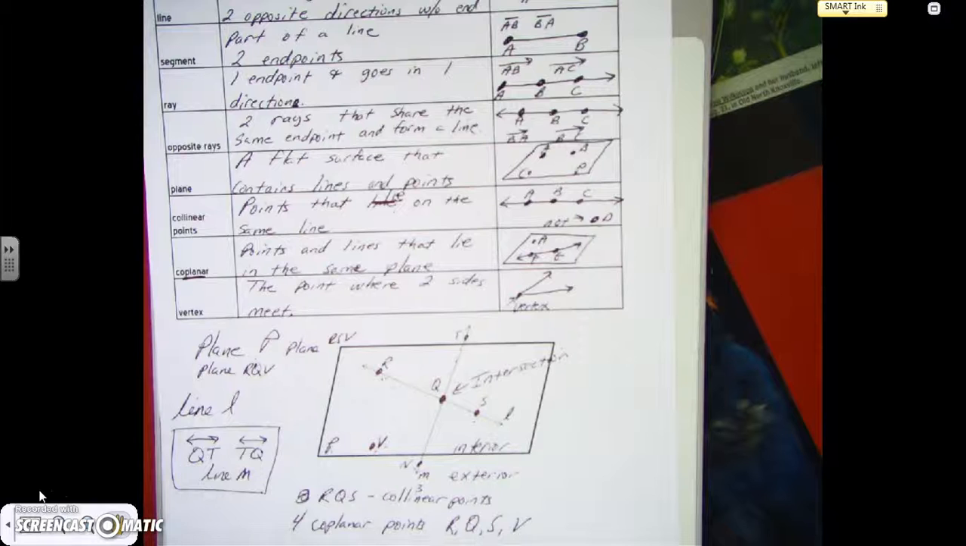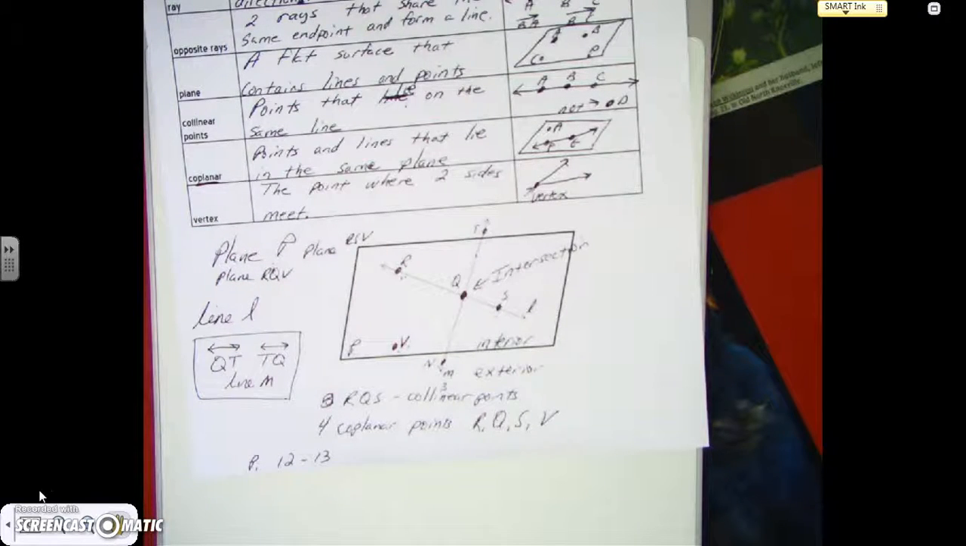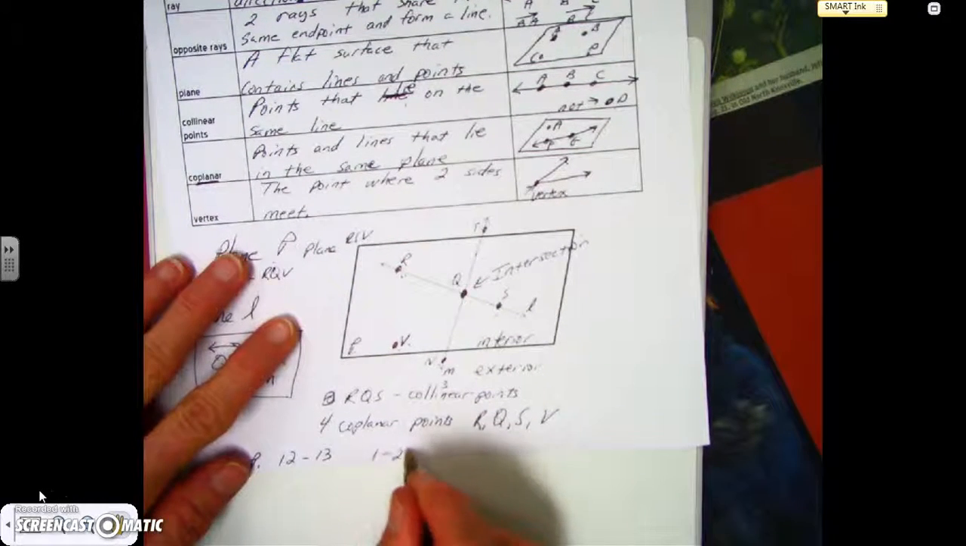And so now you're ready to go on into Chapter 1 and go to page 12 and 13 and attempt to do all of the odd. So page 12 and 13, do 1 through 24 odd.